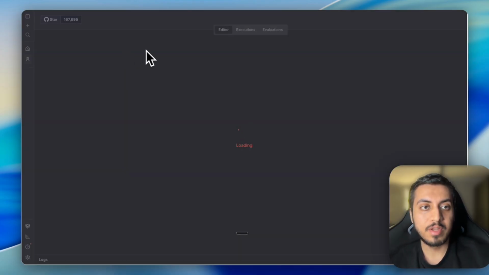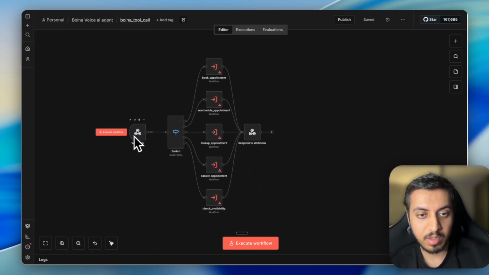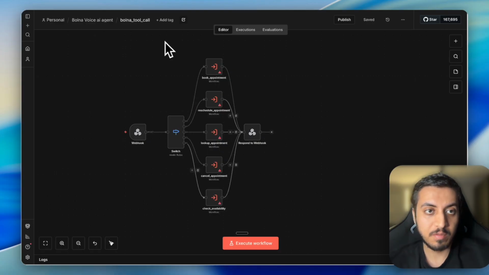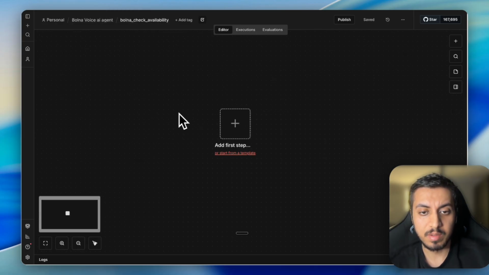Okay, so now we have created our files. This is our master file where our webhook will come, and then we will call the respective tools. I've created Bolna check availability, Bolna book appointment, lookup appointment, reschedule appointment, and cancel appointment. So let's just start with check availability.